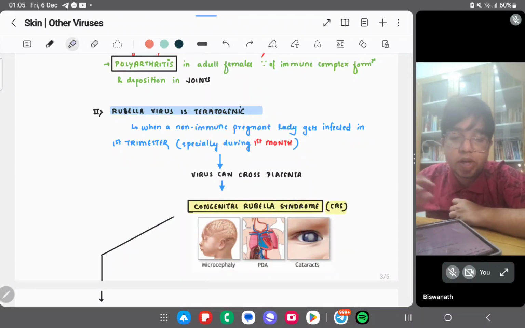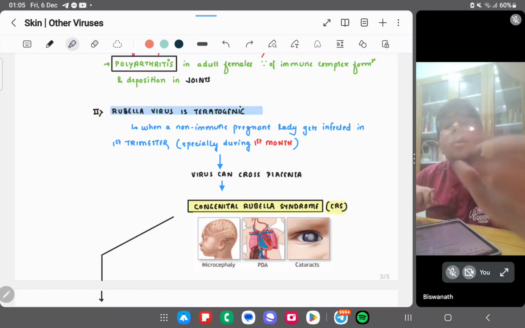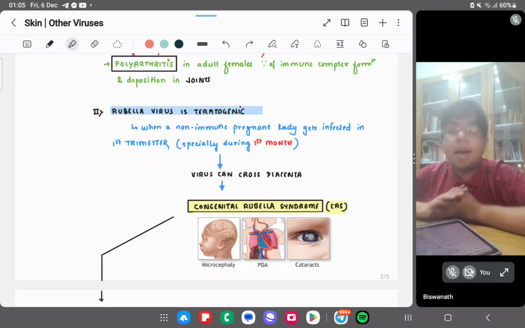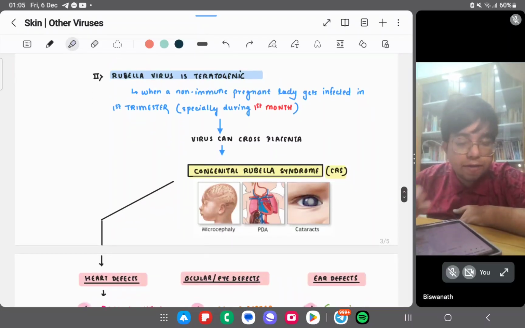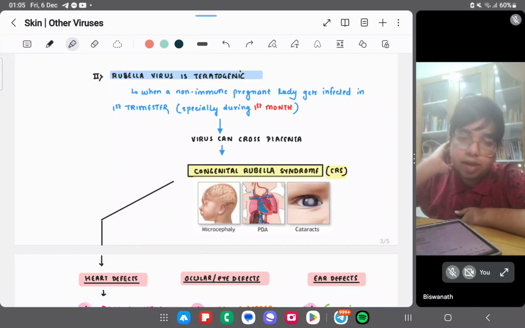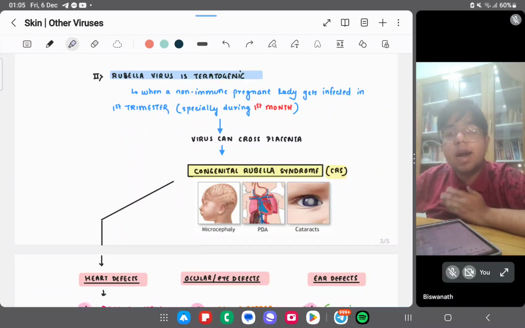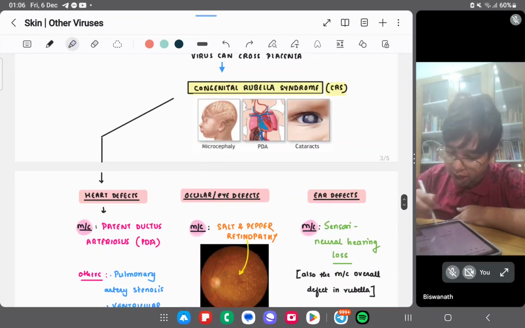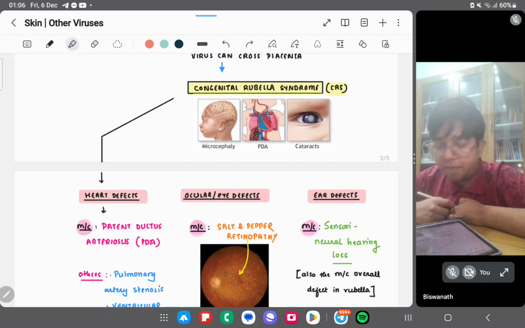Congenital rubella syndrome is CRS. If you remember the abbreviation CRS, you don't get confused. I told you that the heart, eye, and ears are involved. In the heart, the most common one is the patent ductus arteriosus. You can have ventricular septal defect also, and pulmonary artery stenosis and septal defects can also be there.